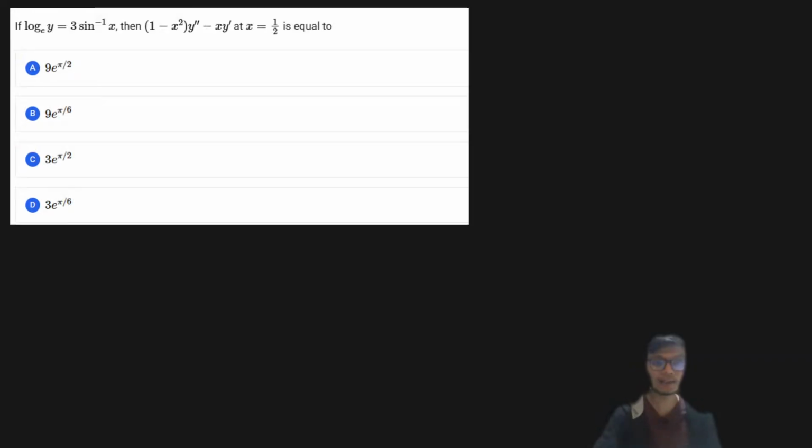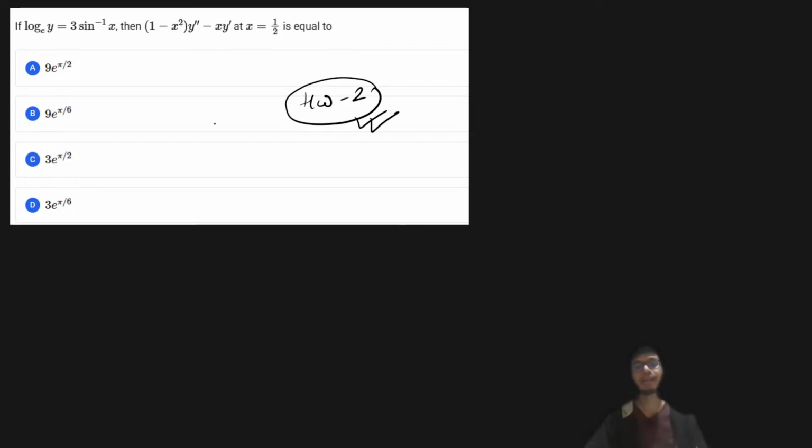And this is my second homework problem, and this is very important because you can find many of these kinds of problems in the previous year questions as well. These kinds of questions have been asked a lot of times, where you are given a particular relation between x and y, and then you find a difficult derivative where you have to differentiate again and again and put in the results. The easiest way to solve it is, when you are deriving it, to smartly put in the values of y as well.